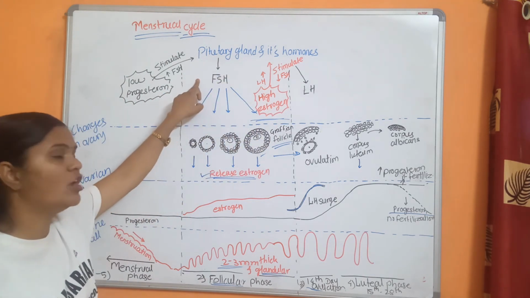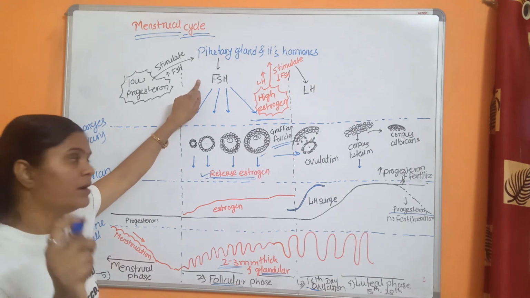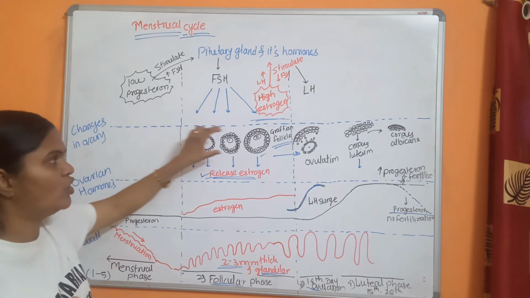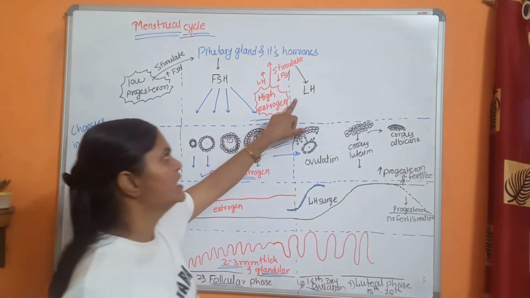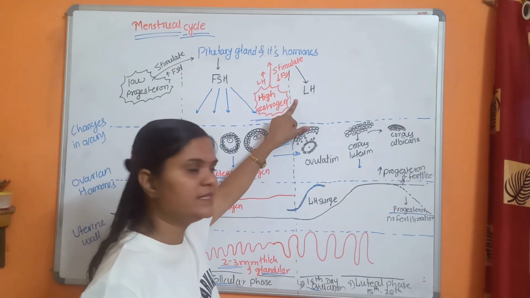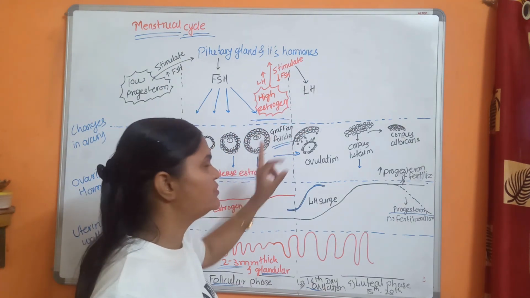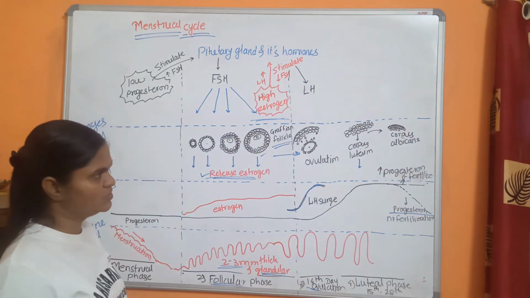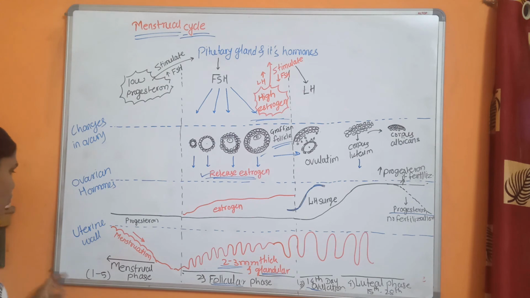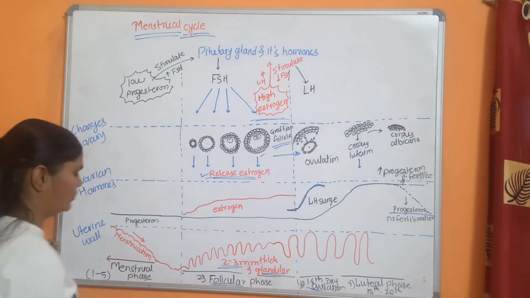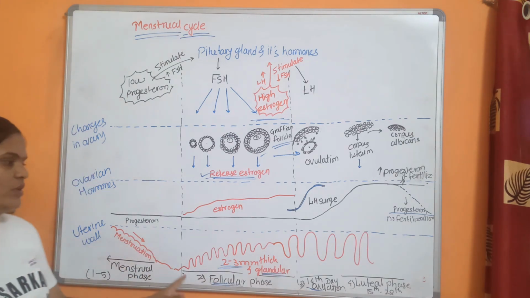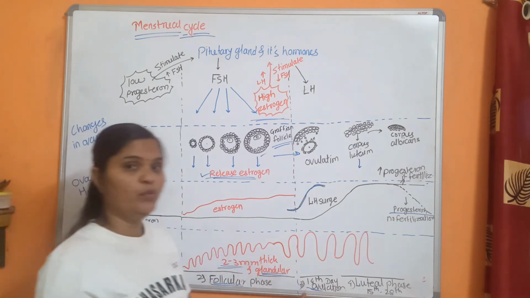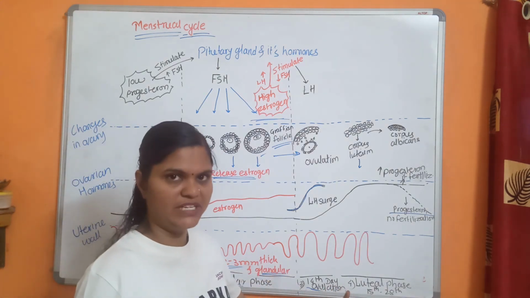Follicle stimulating hormone is essential for development of follicles, and LH, that is luteinizing hormone, is essential for rupture of the Graafian follicle and release of the secondary oocyte. So understand this: 1, 2, 3 and 4, that is the menstrual phase, follicular phase, ovulation phase and luteal phase.